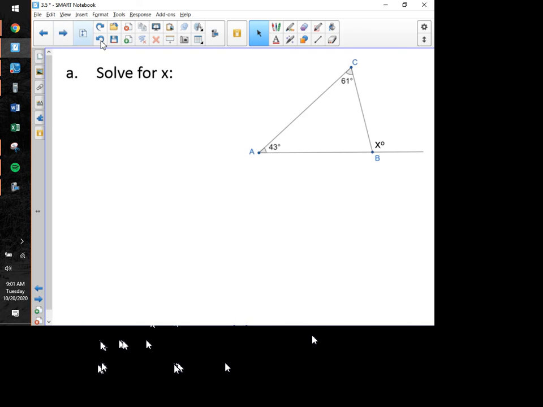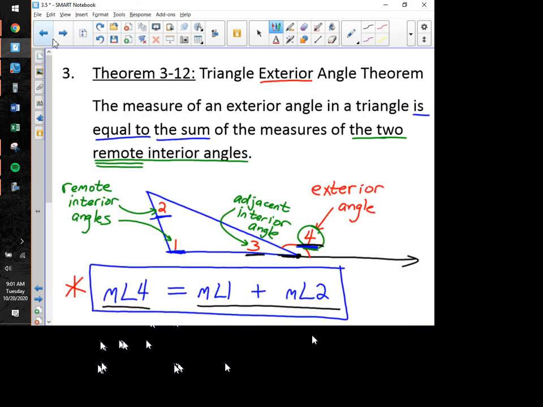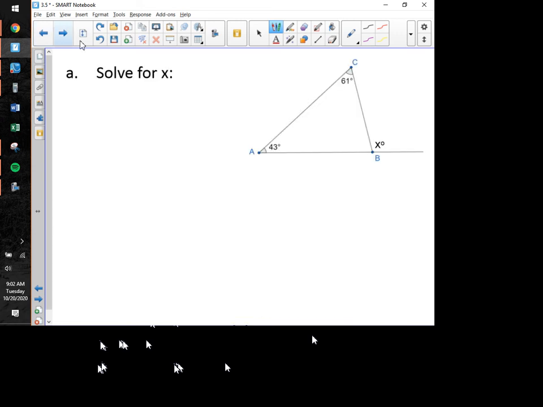This is another one that's pretty much just numerical, but I'd still rather set this one up with an equation rather than simply go into the calculator. So trying to translate the theorem, let's go back and read it again. The measure of an exterior angle in a triangle. Stop right there.